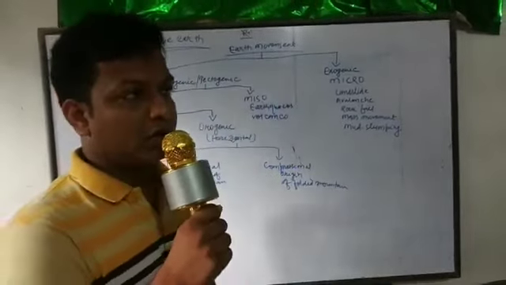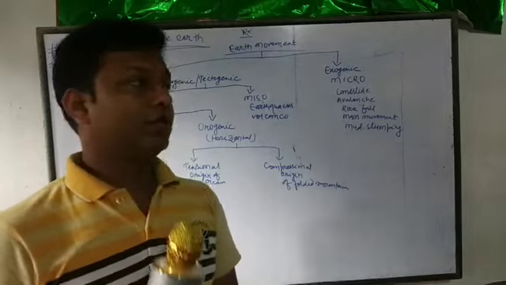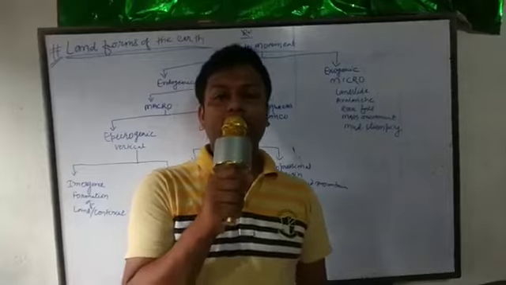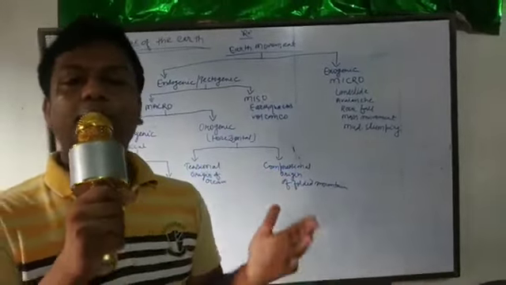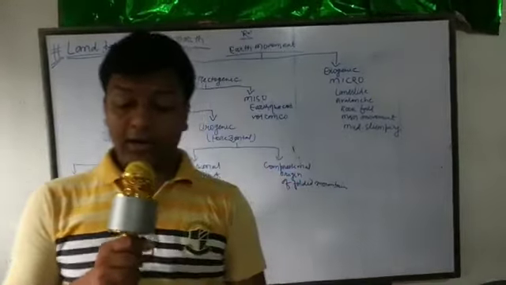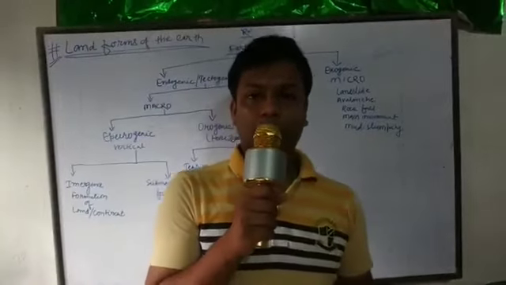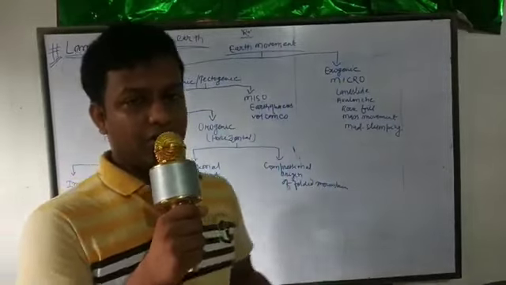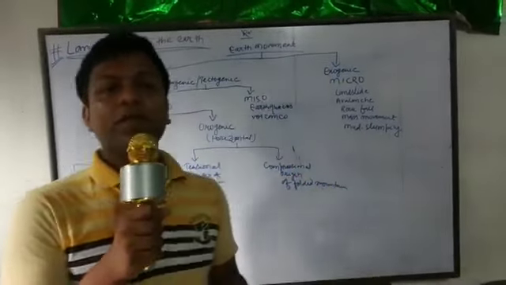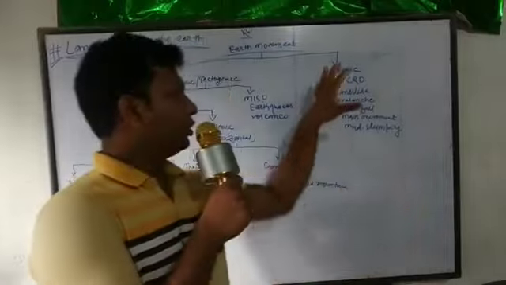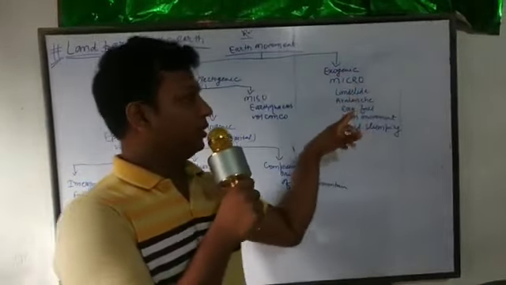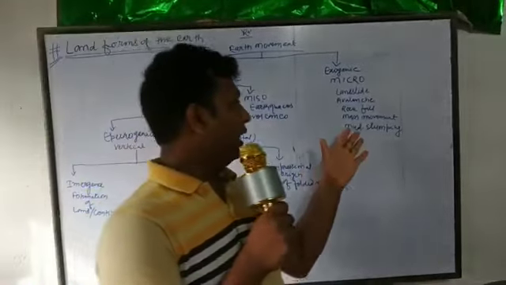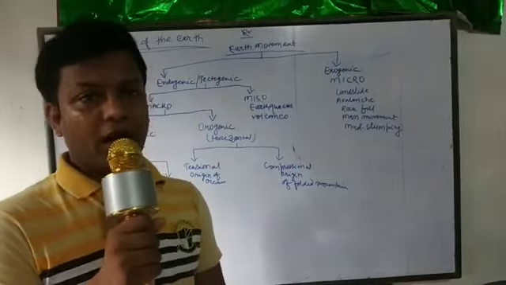Endogenic force is also called tectonic force. And exogenic force is exerted from the external part of the earth, by climatic phenomena and pressures like atmospheric pressure, rainfall, and temperature. Due to exogenic forces, landslide, avalanche, rockfall, mass movement and mud slumping occur.